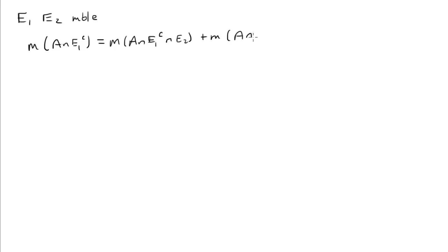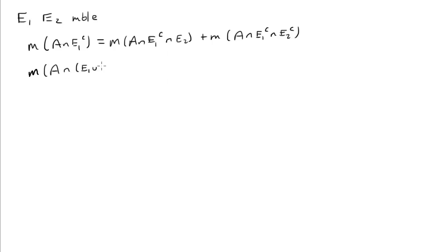The first stage in proving that they're desirable is that they're closed under unions. So I have two measurable sets. I want to show their union is measurable. Here's a trick. There's a couple tricks for this proof. One is I'm going to apply measurability of E2 to the set A intersect E1 complement. It seems unmotivated at the moment, but in a second it will be clear why this is used.